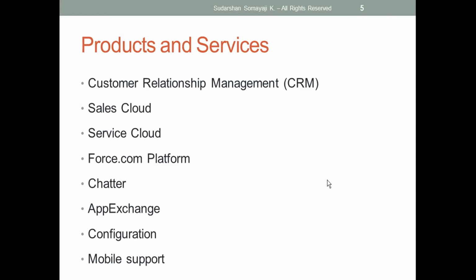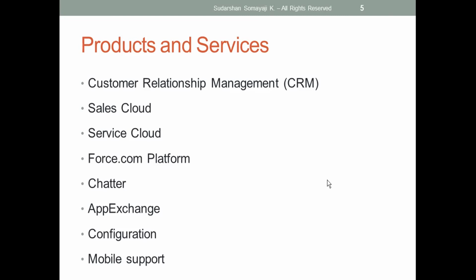If I buy a Sales Cloud, generally I'll get all these standard objects. Then I can just go ahead and enter my data as an end user. I don't want to do any customization. I want to use the product directly. I can use it all.